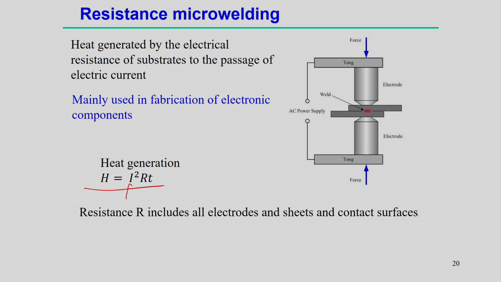So, I is the applied current, R is the resistance, T is the time over which the current is applied. Therefore, resistance R includes all the electrodes, sheets and contact surfaces, but the melting happens at the resistance between these two contact surfaces, or some constriction resistance must be there, because there is a flow of the current path, depending on the contact area at these surfaces. Accordingly, the heat generates at this contact surface.